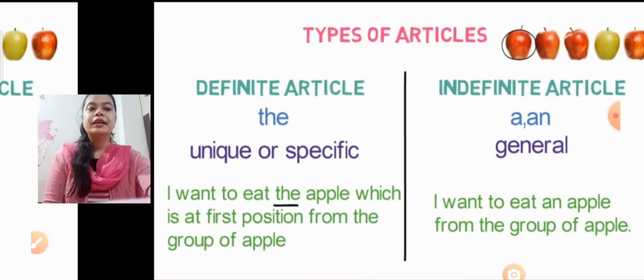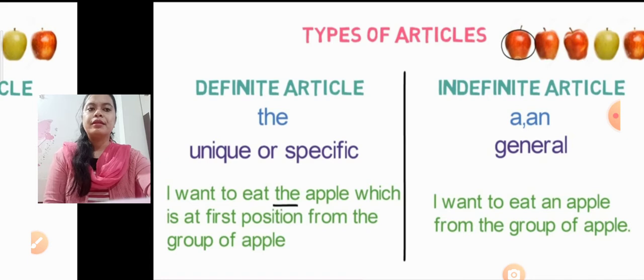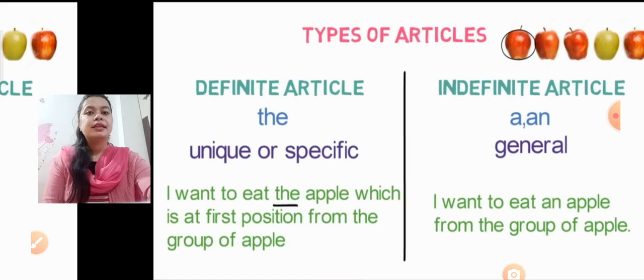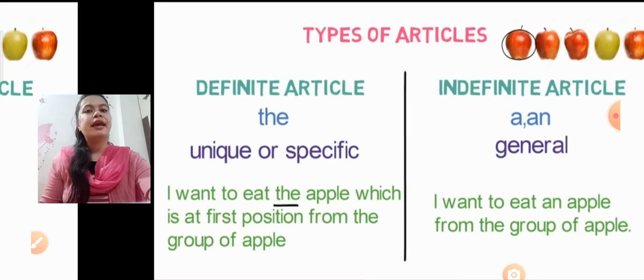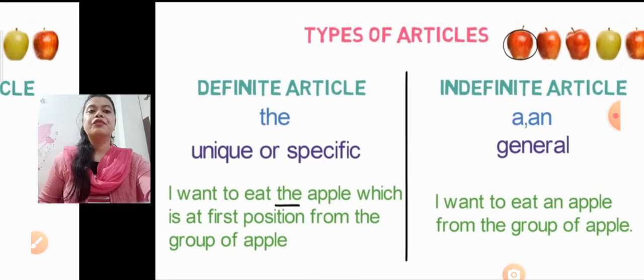And I want to eat an apple from the group of apples. In the second sentence you are saying that you want to eat an apple, meaning any apple you can eat. It's not unique, it's general. That's why we used an here.